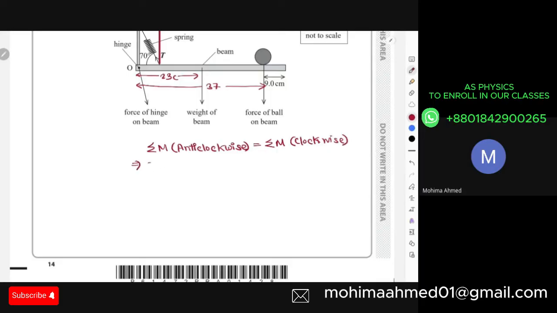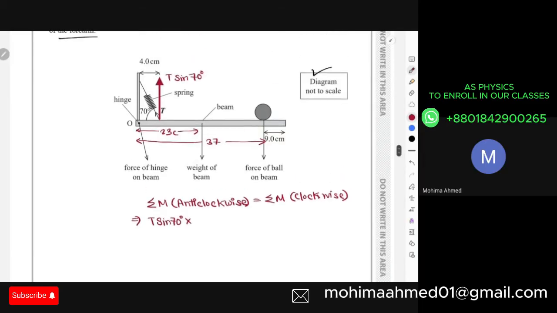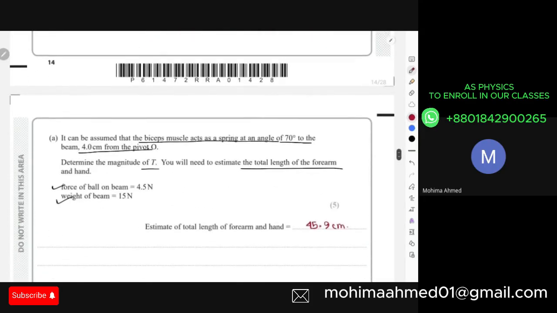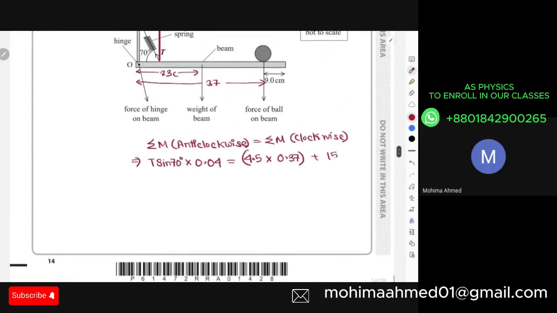We have your tension sine 70 degree multiplied with whatever the distance was, 0.04. And then on the other side, you have your 4.5 with 0.37, adding this with 15, then 0.23, right?